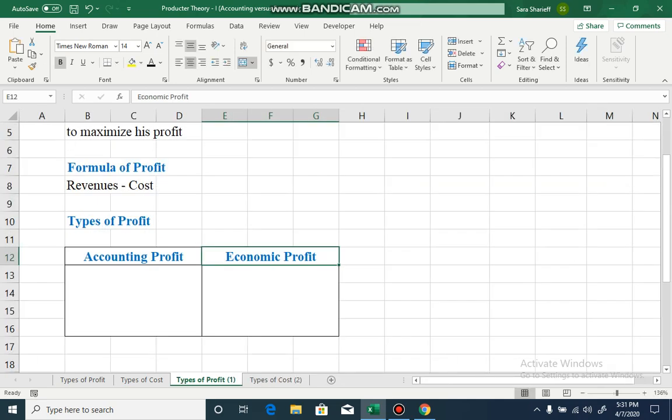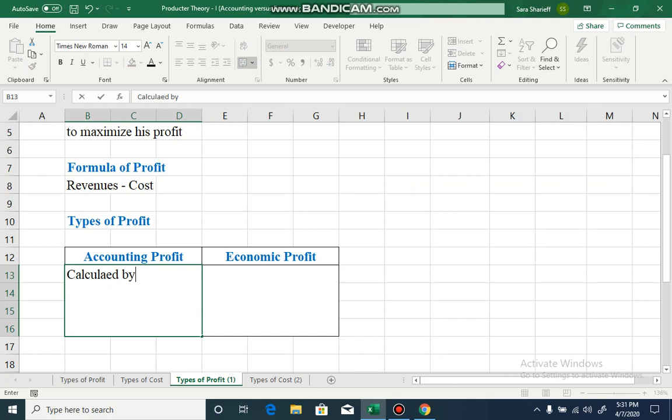Now coming back to our main topic, what is accounting profit? Accounting profit is calculated by subtracting only explicit cost from revenues. Revenue minus explicit cost is accounting profit.